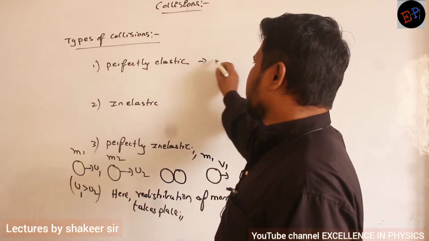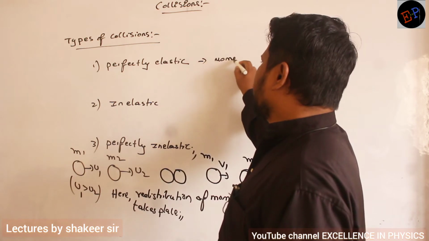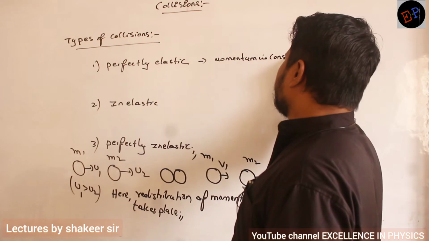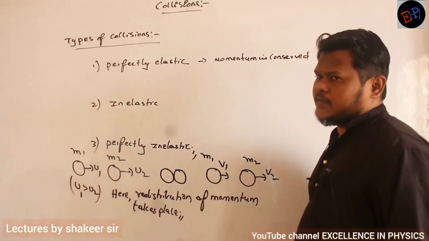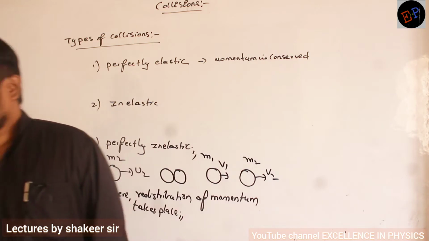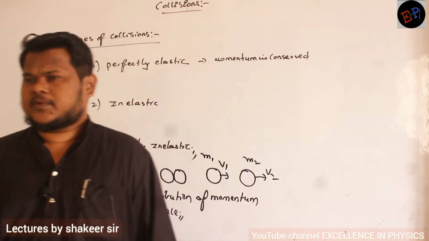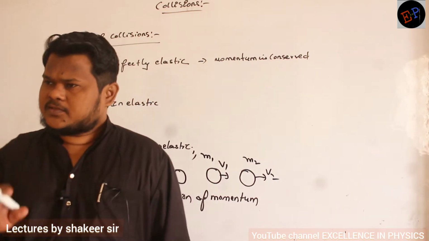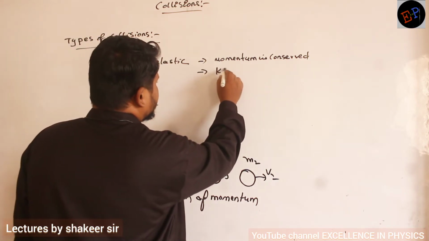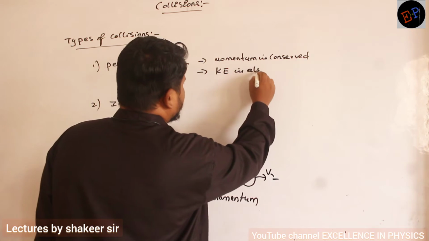So what is meant by perfectly elastic collision? Perfectly elastic collision means momentum is conserved. What is meant by momentum is conserved? Total initial momentum is always equal to total final momentum. The law of conservation of momentum is there, no? So momentum always remains constant, and kinetic energy is also conserved. Clear?